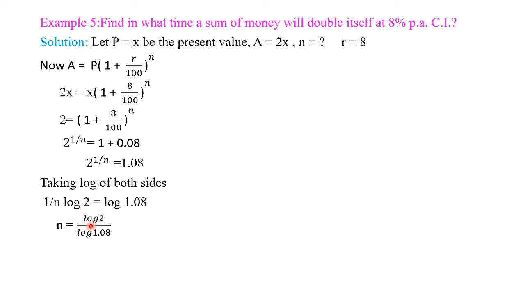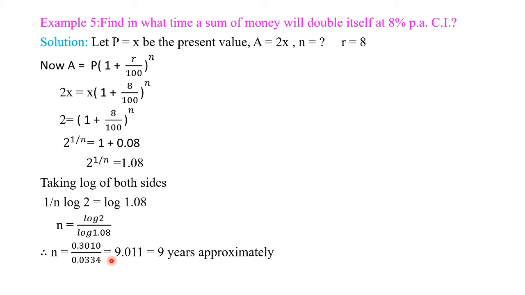We have to find this value by using log table or by using scientific calculator. Student, log 2 is equal to 0.3010 and log 1.08 is equal to 0.0334.